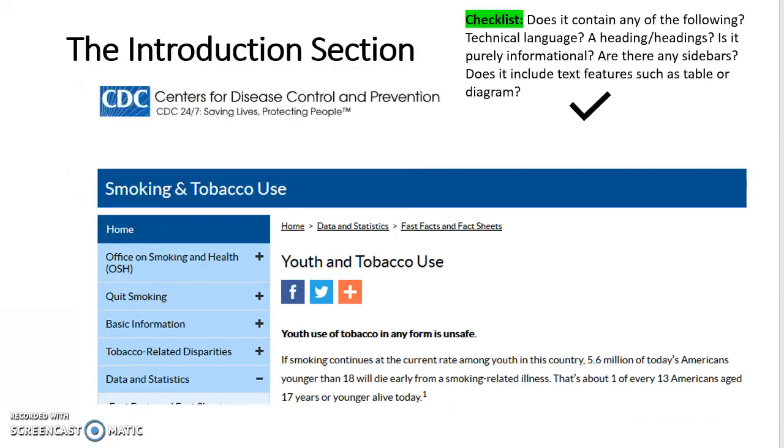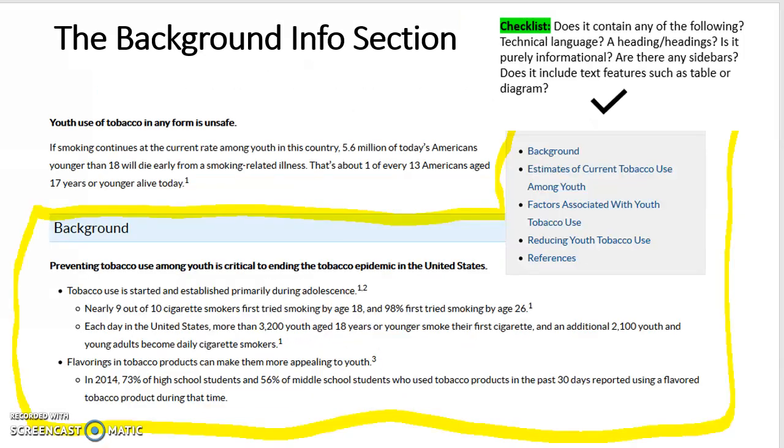All right, so looking here at some of our headings and features for our informational text, we can examine, do we see headings? Do we see technical language? Is it purely informational? Are there ads? Are there opinions? Are there other motivations there? Are there any sidebars? Does it include text features such as tables and diagrams? All of this you can dive into as you read it, look at it, see it. It does contain all of these features.